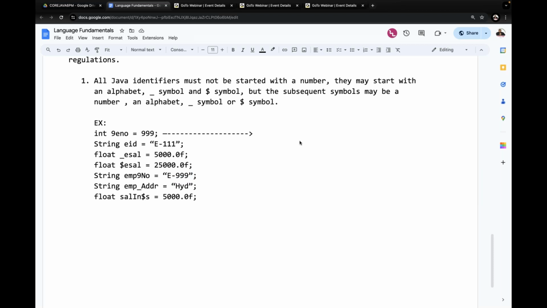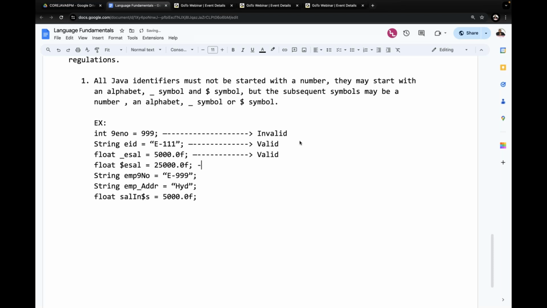Now tell me, what about this one? int 9eno is equal to 999. Valid or invalid now? Invalid. Why is it invalid? Because 9 started with what? 9. So it is invalid. Next one is String eid is equal to e-111. Valid, nothing else. It started with an alphabet only. Float _esal is equal to 5000.0F. Valid or invalid? Underscore is the start, and yes, it is valid.